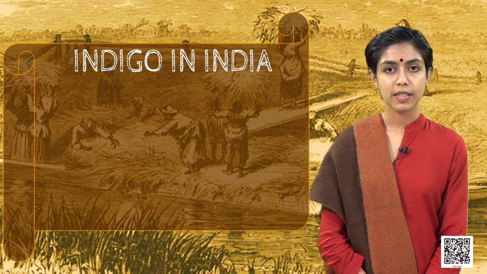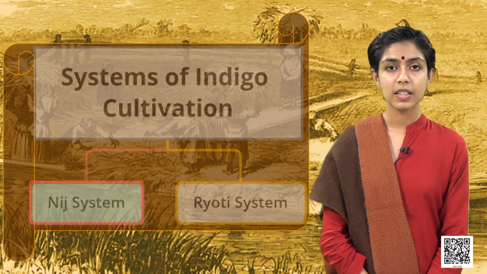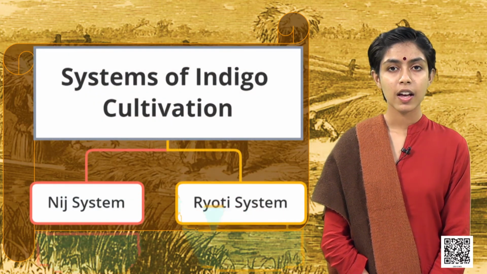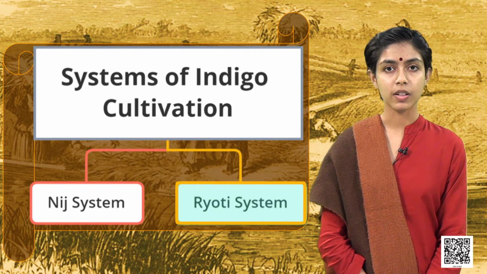There were two main systems for growing indigo: the Nij system of indigo cultivation and the Ryotwari system of indigo cultivation.